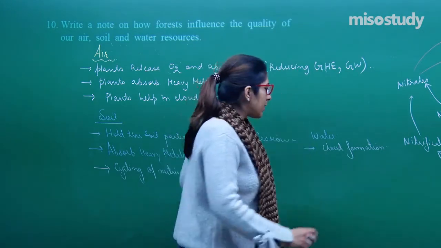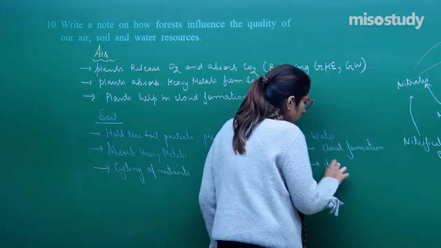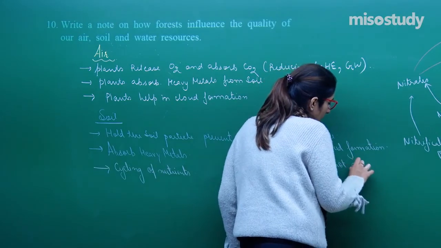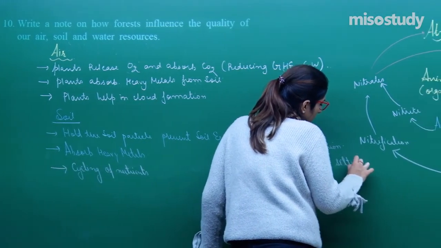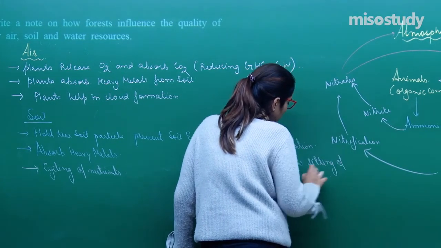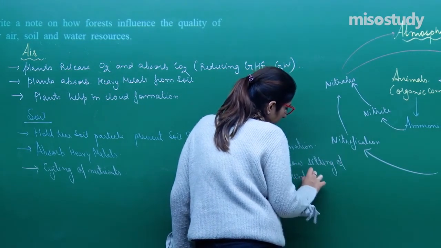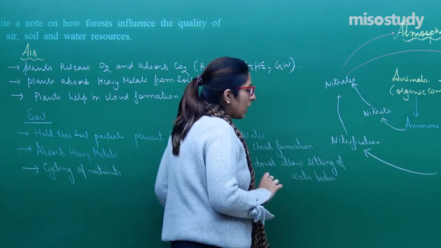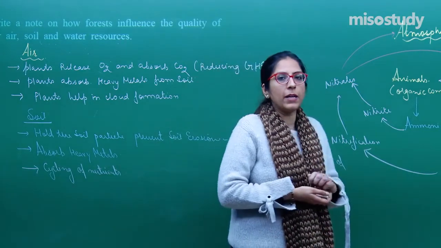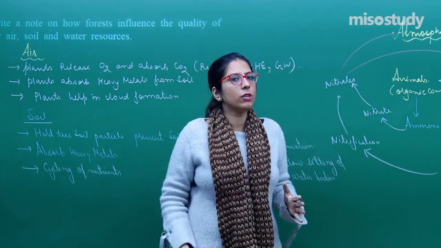Now another thing is that it does not allow silting of water bodies. See, when soil erosion occurs, all these soil particles get deposited into nearby water bodies.